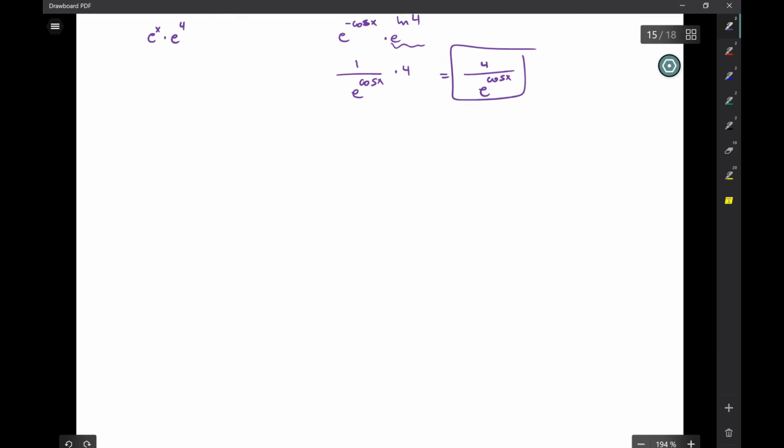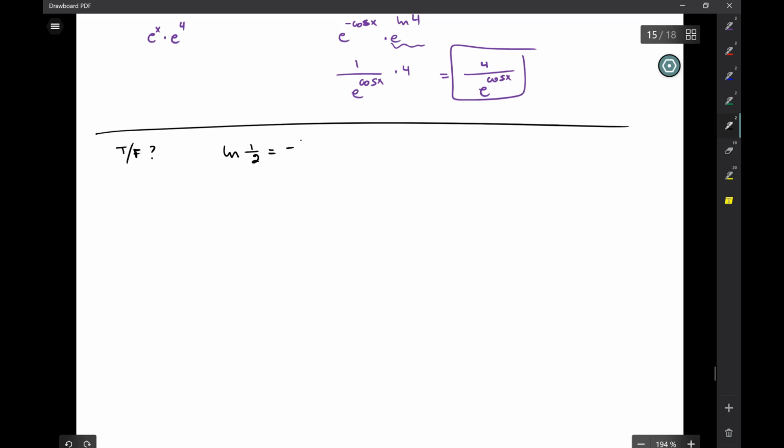Okay? Now, let me ask you some true or false questions. This is what calc students get stumped on all the time, but no longer because we're now covering this in pre-calc honors anyway. Okay, so ln of 1/2 is equal to negative ln of 2. True or false? Do we have time to think about it? Yes, think about it, because we want you to have educated guesses. Where did the negative come from? Okay. Yes, it is.